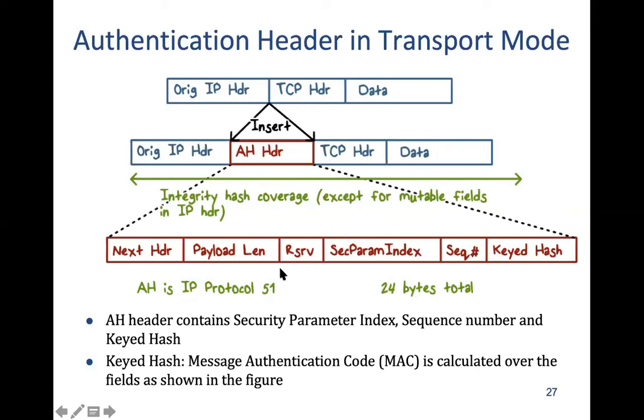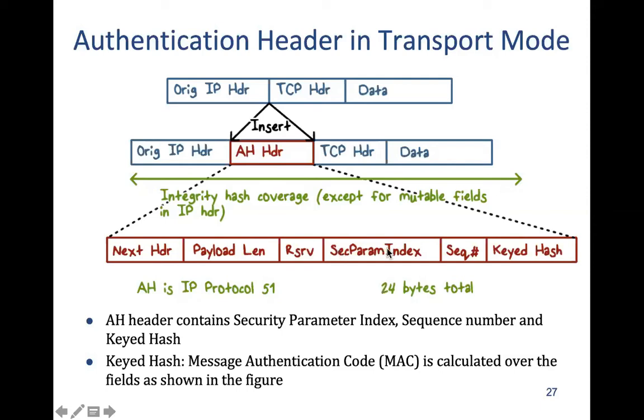And in addition to that, we are going to use a few other fields. Next header, which in this case is TCP, so there will be some value corresponding to TCP. And then payload length, some fields are reserved. And there is something called security parameter index.